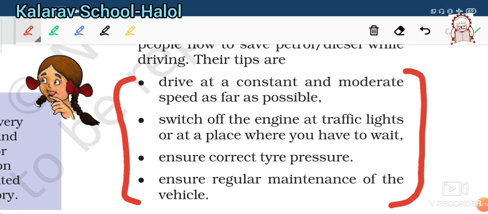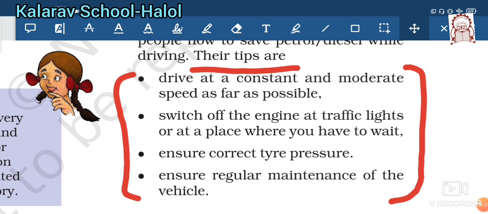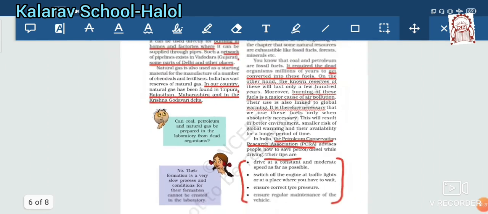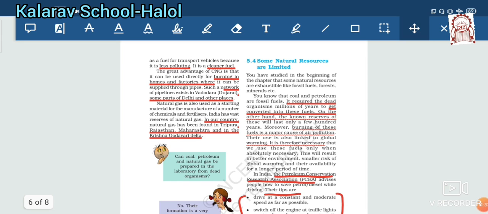I am underlining these tips. It is a very important question, so you have to learn this. I will attach the PDF file along with this video. You can learn and write the work in your workbook and revise this chapter.